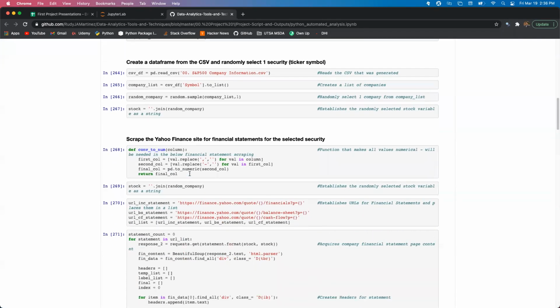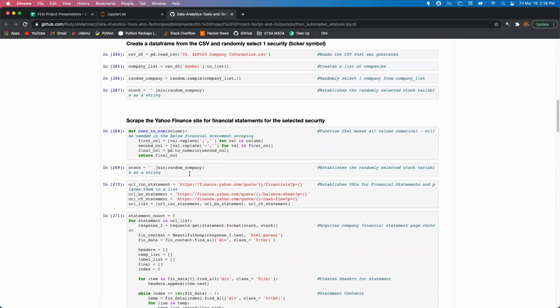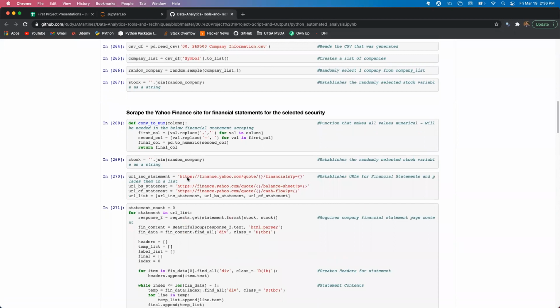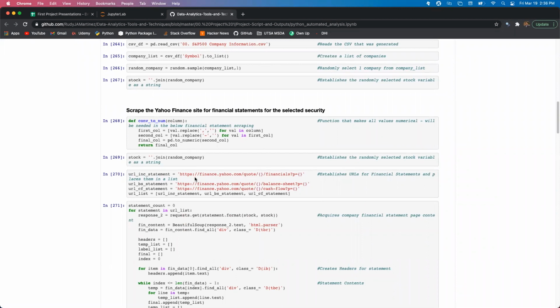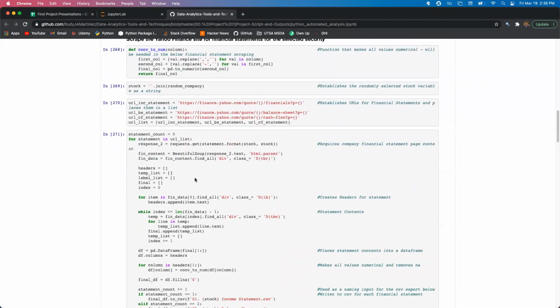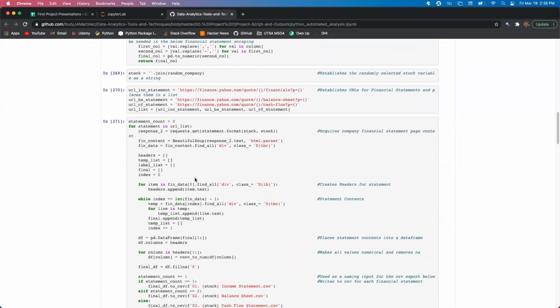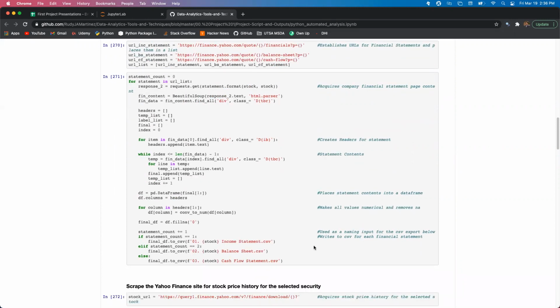With that company, I used the requests and Beautiful Soup packages on Yahoo Finance to acquire the company's financial statement page content and pinpoint the location of the financial data using div and class identifiers. I then deployed a for loop and a while loop to create statement headers and scrape each row of the financials. With pandas, I reformatted some of that data to be numerical, replaced null values with 0, and created a data frame that was exported to CSV for the 3 financial statements.